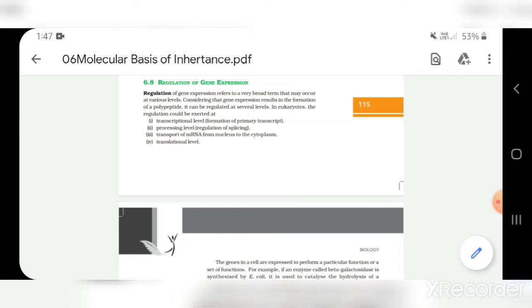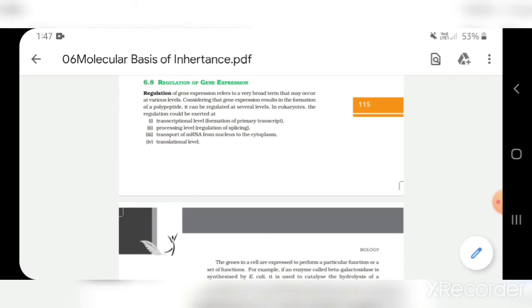Now in case of eukaryotes, gene regulation can take place at 4 levels. The first is the transcription level, where the formation of the primary transcript is regulated. Second is the processing level, that is the post-transcriptional modification, where splicing, polyadenylation, capping, all these things take place.